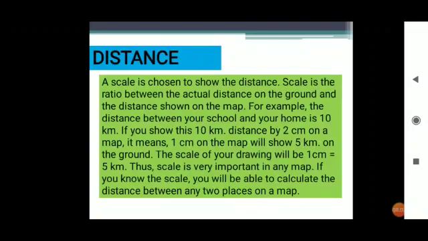Means 5 kilometers equal to 1 centimeter, okay. 10 kilometers equal to 2 centimeters, 15 kilometers shows 3 centimeters, okay. Got it? On the ground. Now the scale of your drawing will be 1 centimeter equal to 5 kilometers. Is it understood? Okay. Now the scale is very important in any map. If you know the scale, you will be able to calculate the distance between any two places on the map.